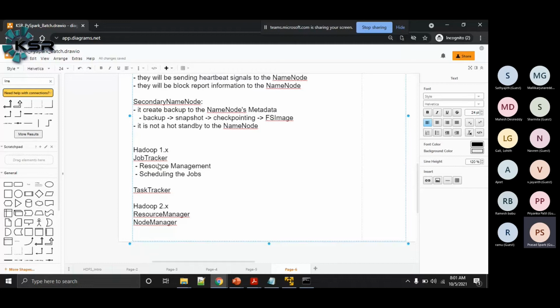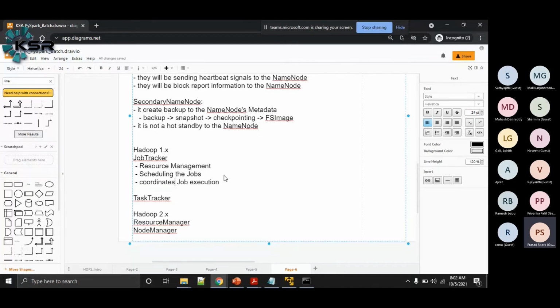So a job tracker is doing the resource management, and it also takes care of job execution, or I can say it coordinates job execution.